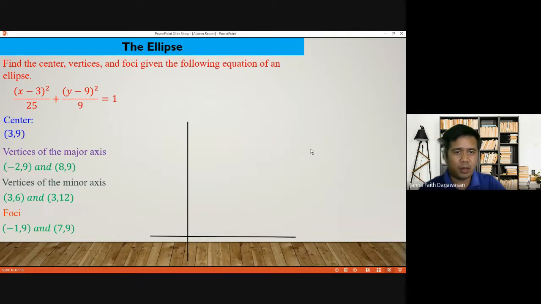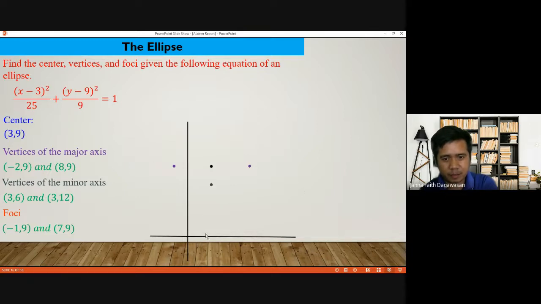So we can now have its graph. The center is 3 on the x-axis and 9 on the y-axis. The vertices on the major axis are negative 2, 9, and 8, 9. This is our major axis.